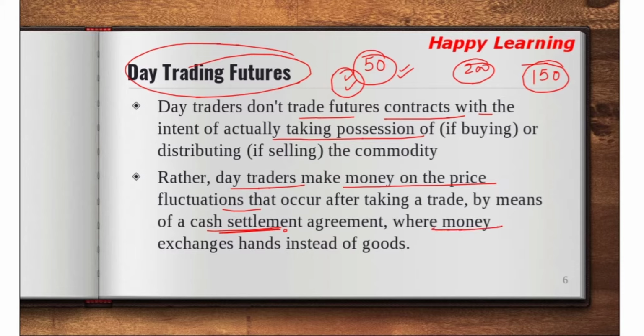So here money will exchange hands instead of goods. In our example, cereals won't be exchanged, but the cash flow of 50 will be exchanged, depending upon the actual price after 3 months.